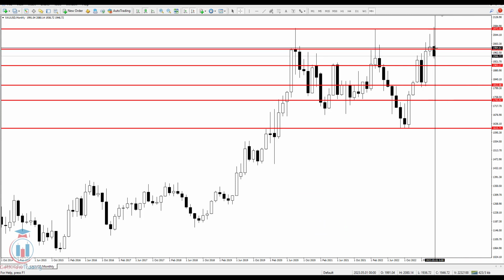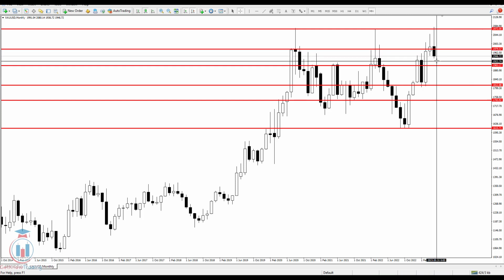I'm not expecting that the price will turn back up and close the month in the next 3 days above the 1990 price level, but I'm expecting that the price will continue to move down. The next one, the first one, is 1927, and below that is 1903.